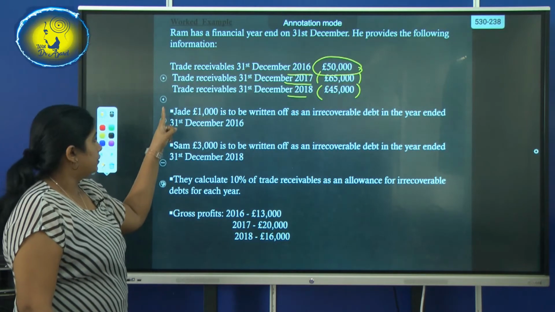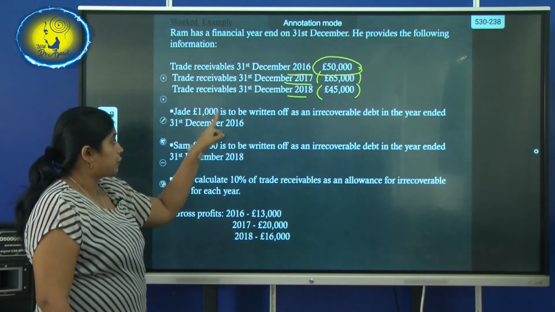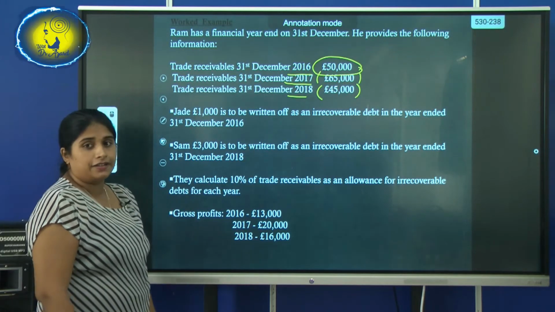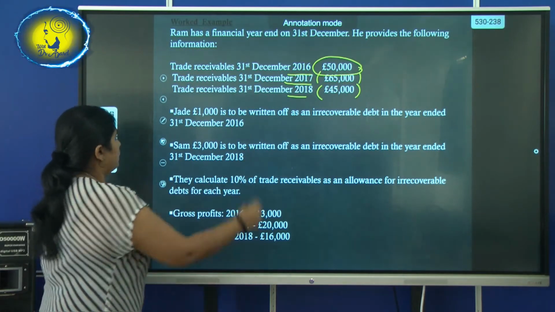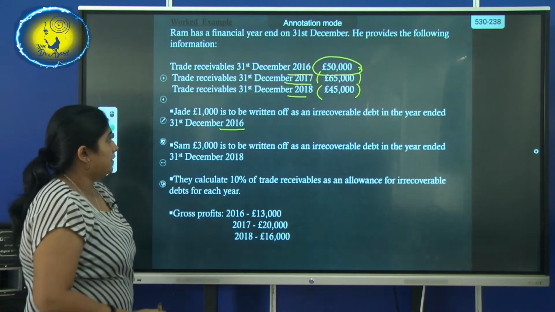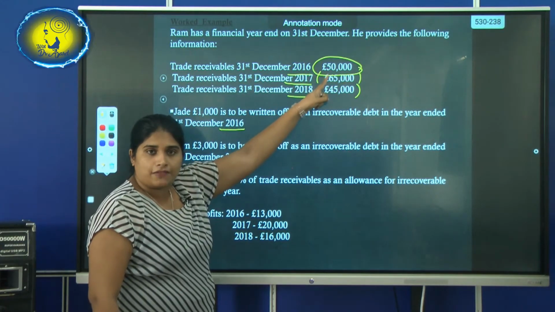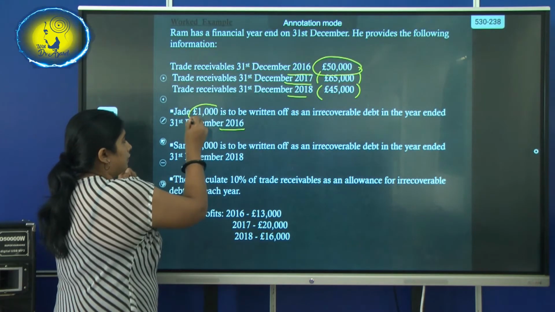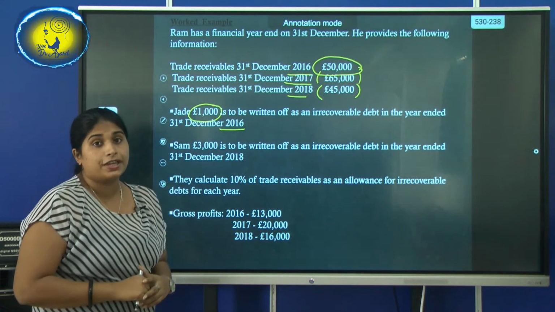Now here, these are the additional information they have given. A person called Jade, 1,000 pounds, is to be written off as an irrecoverable debt in the year ended 31st December 2016. That means, before you allocate the allowance for irrecoverable debts, this 1,000 irrecoverable debt should be subtracted.